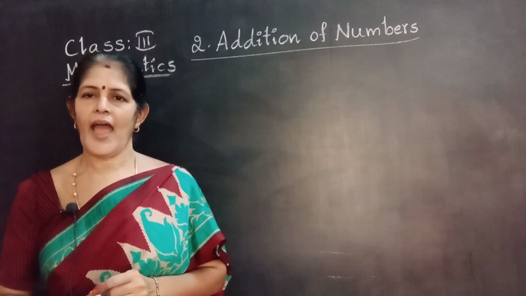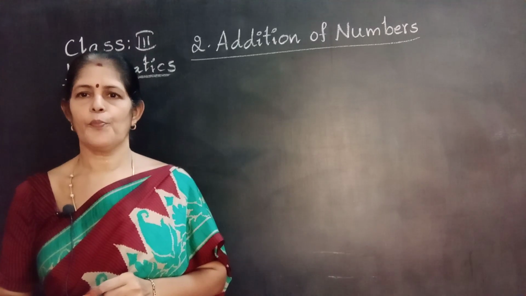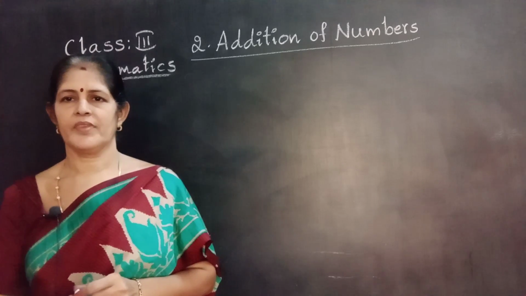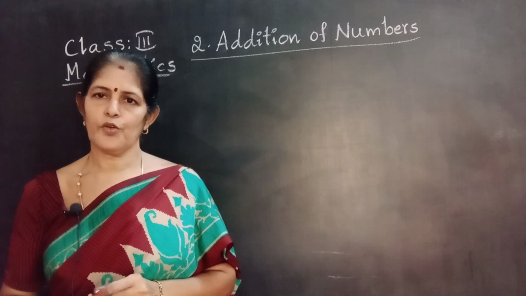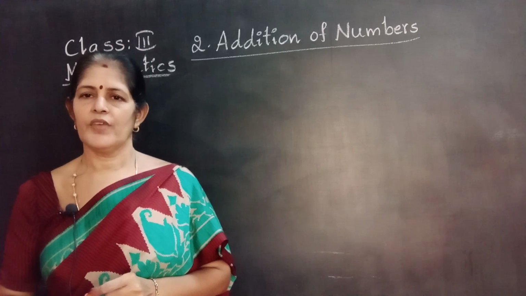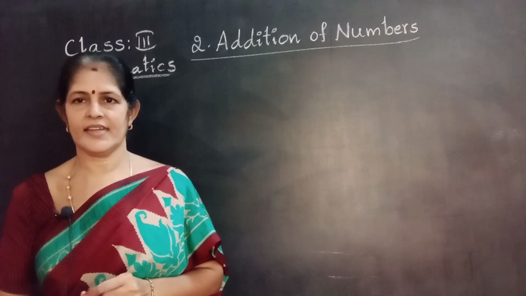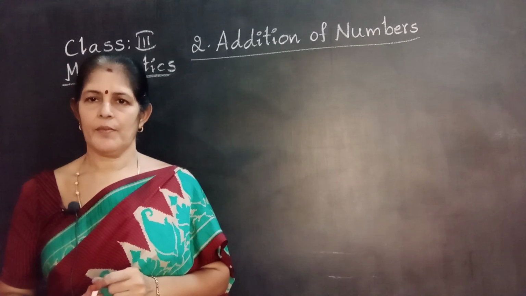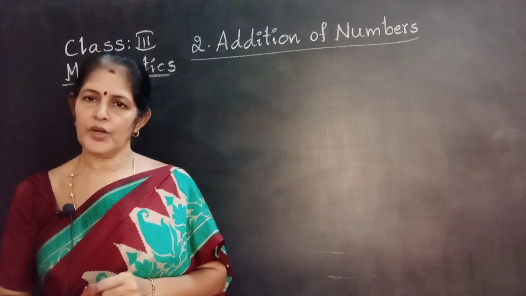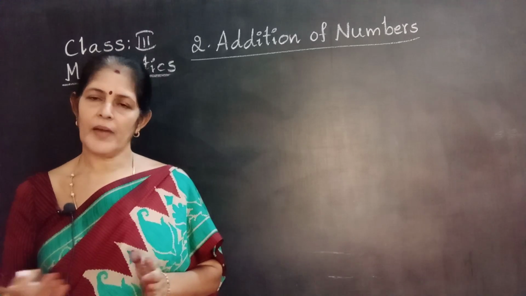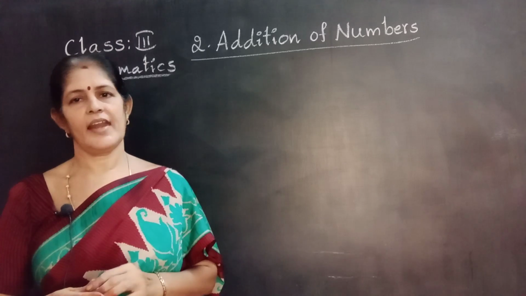That means adding three-digit numbers without regrouping and with regrouping. Without regrouping means simple addition, where we get one-digit numbers. With regrouping means after adding the ones place or tens place we get a two-digit number.